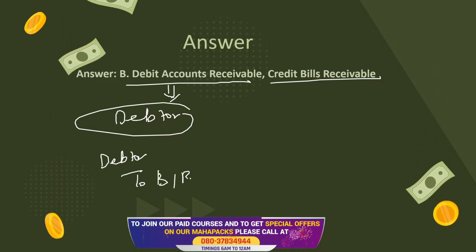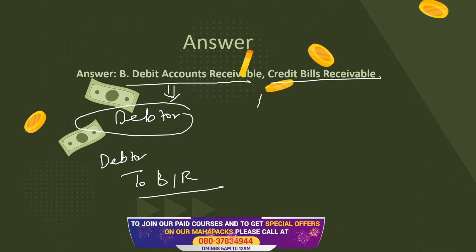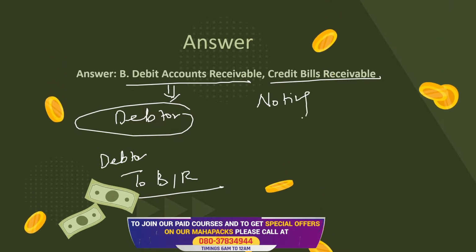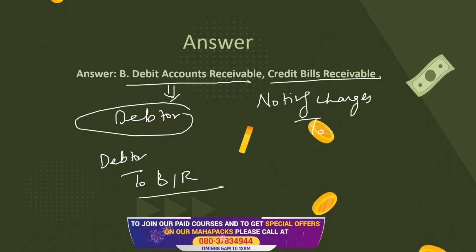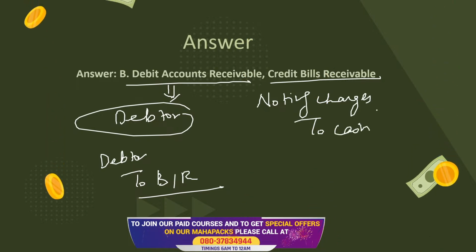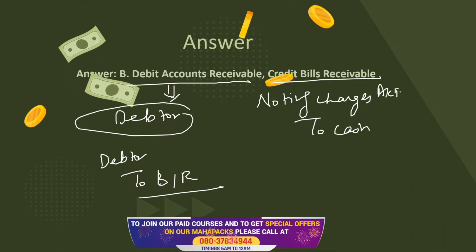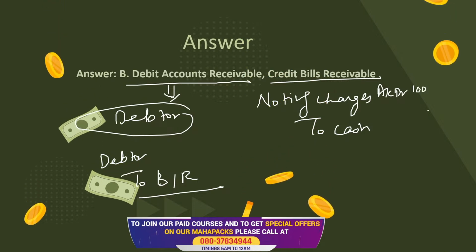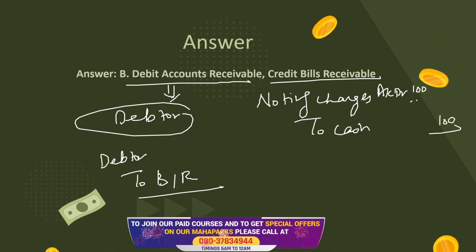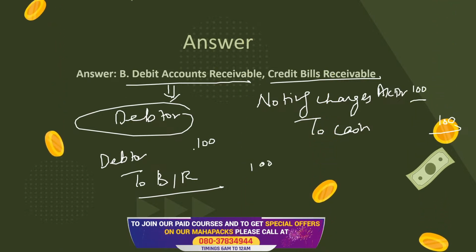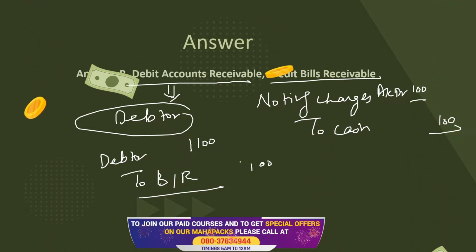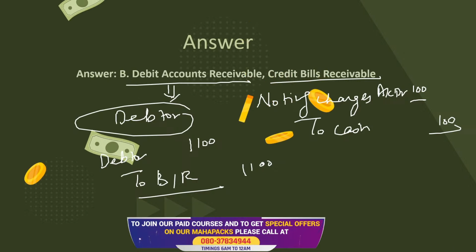If I have paid the noting charges, so first of all I'll say that noting charges are paid by me only. This is basically acknowledging, yes, the person hasn't paid me money and I am paying it to get it done from the court. That 100 rupees are supposed to be paid. In this case, if the bill was for 1000 rupees, noting charges would be included and the bill receivable is gone.